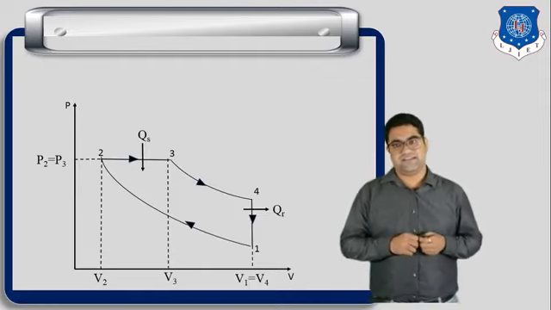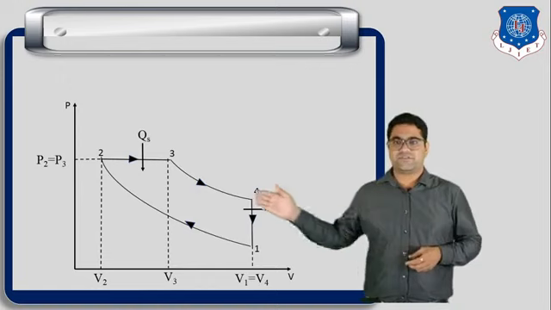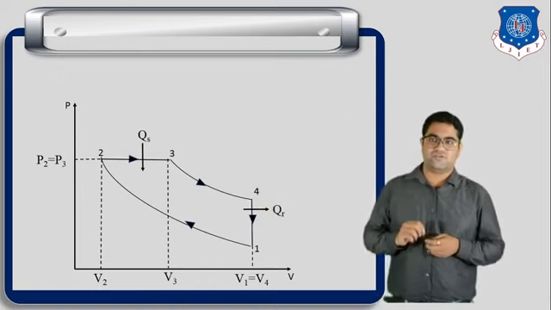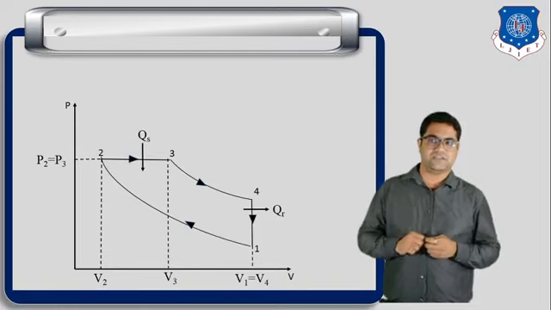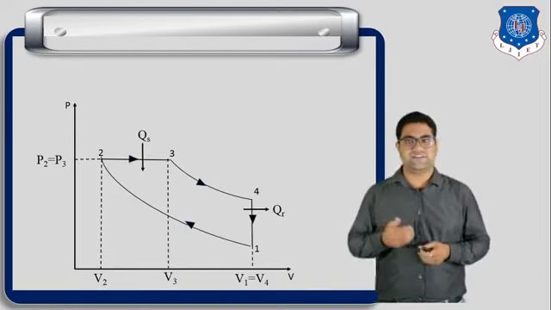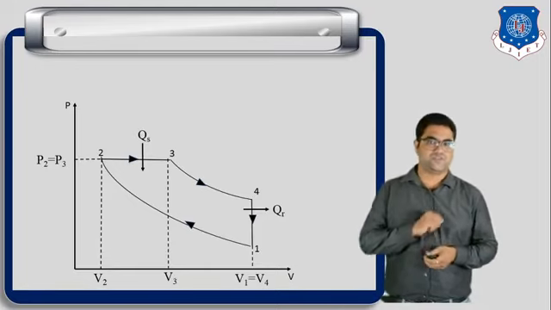So here you can easily understand what happens in the process number 1 to 2. In the process number 1 to 2, there is a decrease in the volume. So we can say that it is a compression process, and during the process number 1 to 2, no heat transfer is taking place. So we can say that it is the adiabatic compression process.